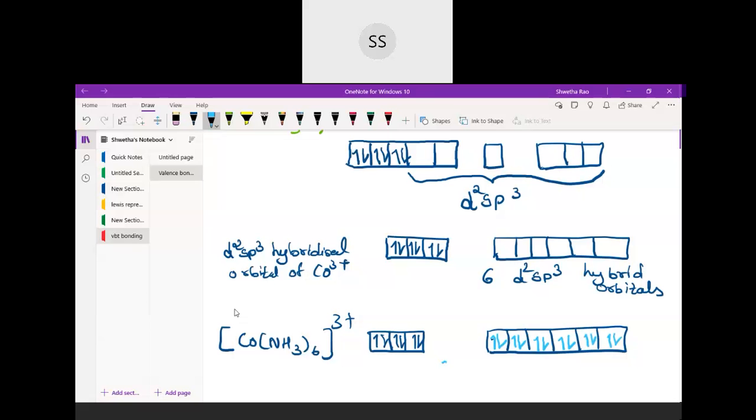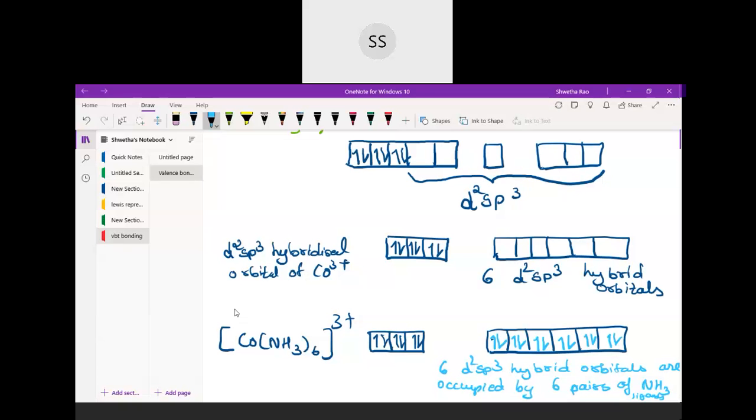So I can write here, 6 d2sp3 hybrid orbitals are occupied by 6 pairs of NH3 ligands. 6 pairs of NH3 ligands. Okay, so this is the hybridization part.